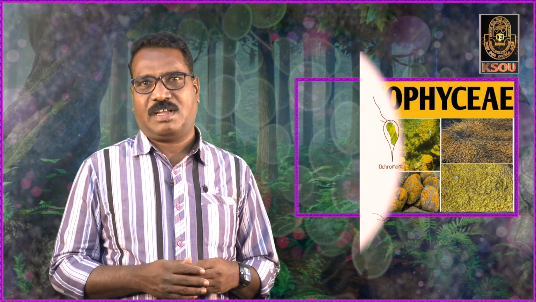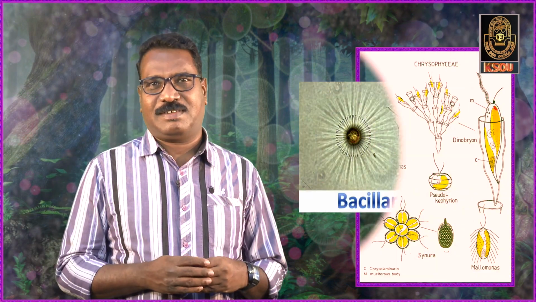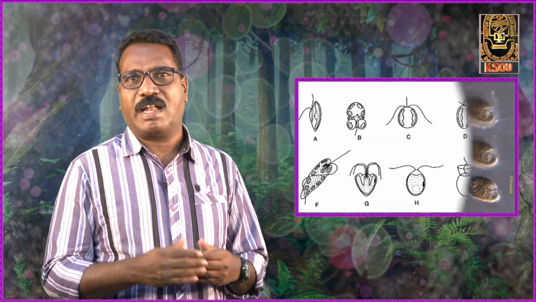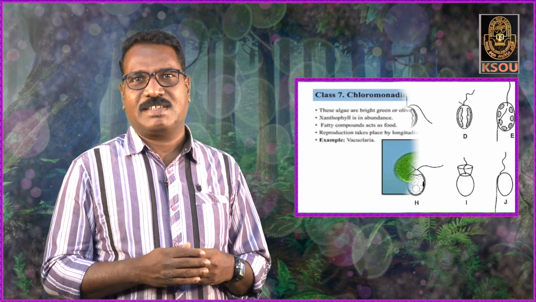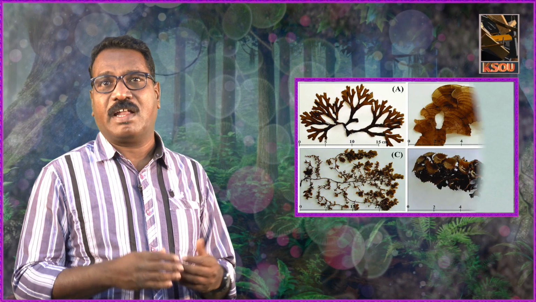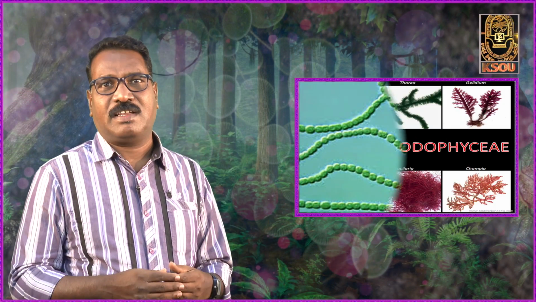Number 1, Chlorophyceae, that is green algae; number 2, Xanthophyceae; number 3, Chrysophyceae; number 4, Bacillariophyceae or diatoms; number 5, Cryptophyceae; and number 6, Dinophyceae. Number 7 is Chloromonadineae, number 8 is Euglenoidineae, number 9 is Phaeophyceae, number 10 Rhodophyceae, and number 11 Cyanophyceae or Myxophyceae. Let us see them one by one with their characteristic features.